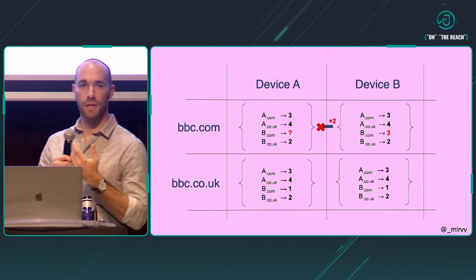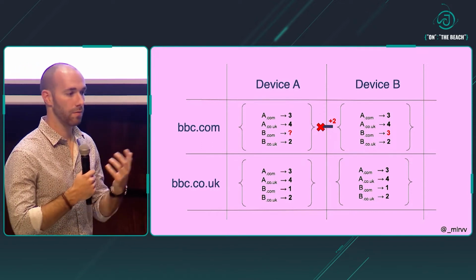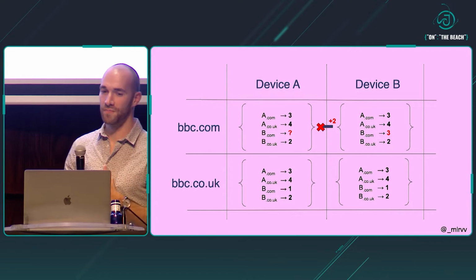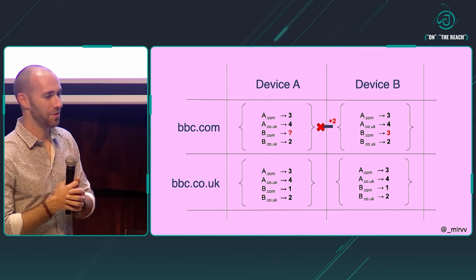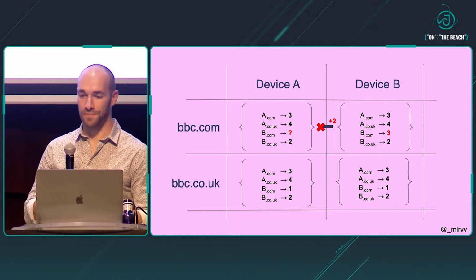Now, what happens if the message doesn't get delivered? Maybe it got lost, or maybe we're offline. Maybe they were on a plane or were on the tube. I've lived in London for many years, so I say the tube, not the subway, but you should understand what I mean. You get the idea. So maybe it doesn't get delivered.